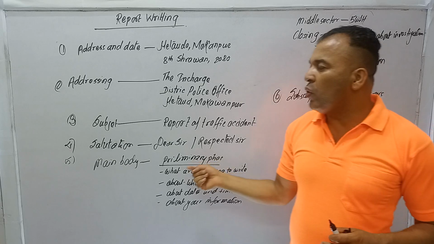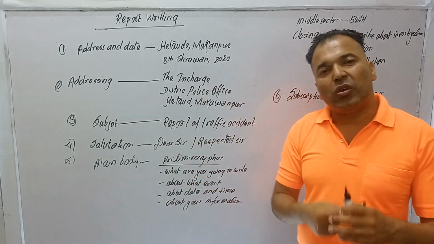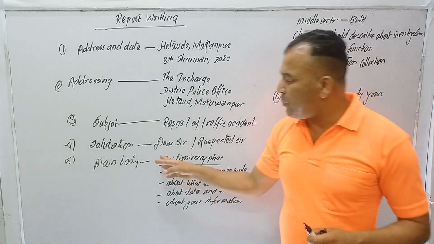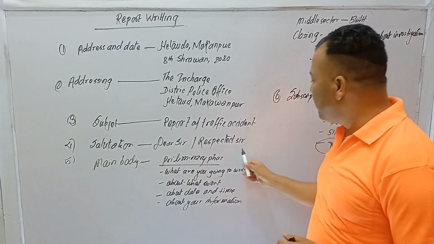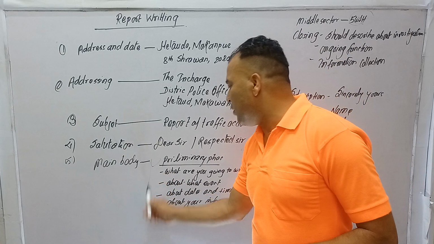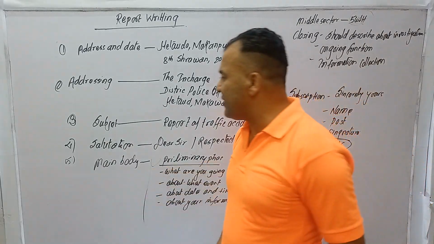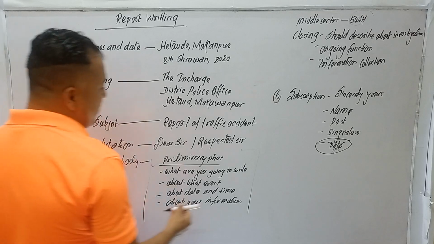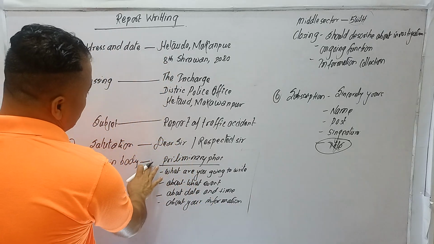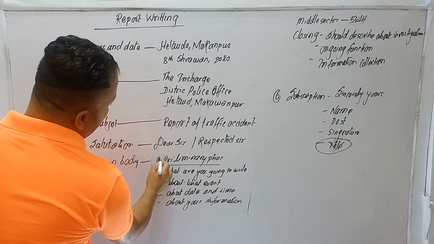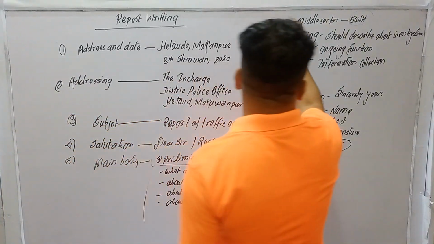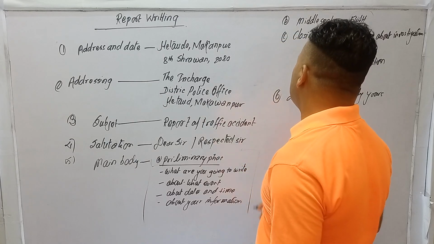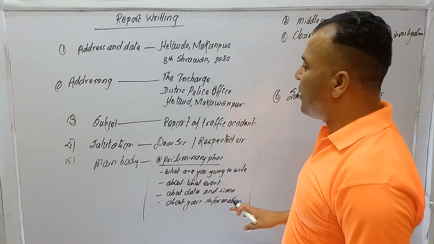I describe all the things concerning this crime. Then this first phase, the preliminary phase, is complete, and it is the first paragraph. The main body has three paragraphs. A is the first paragraph, B is the second paragraph, and C is the third paragraph. You see, this is the main body.